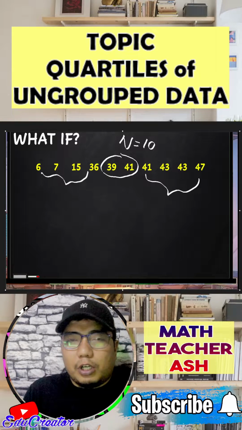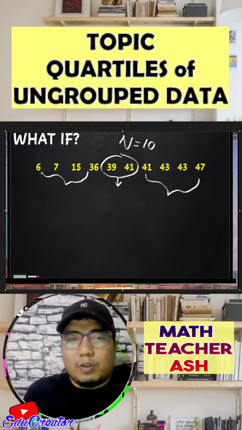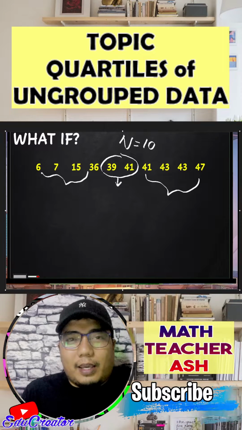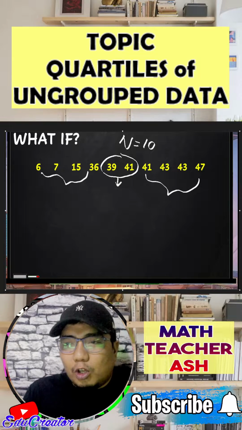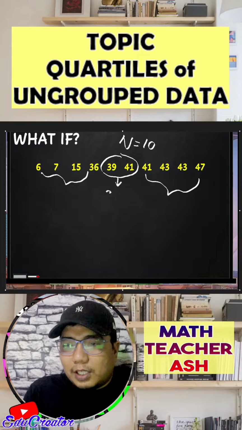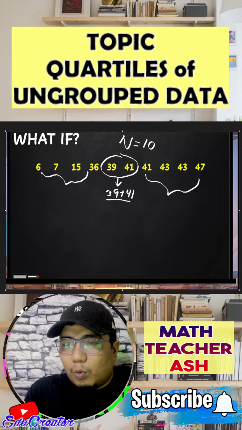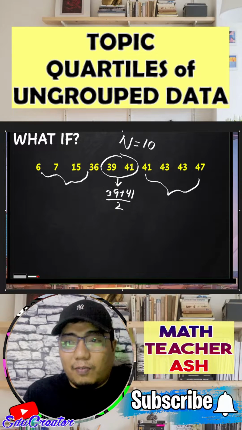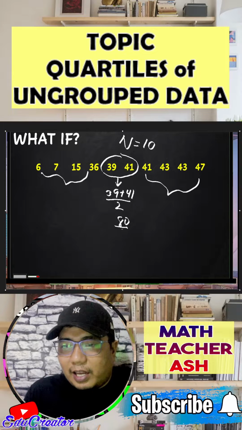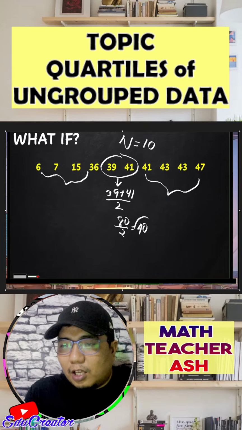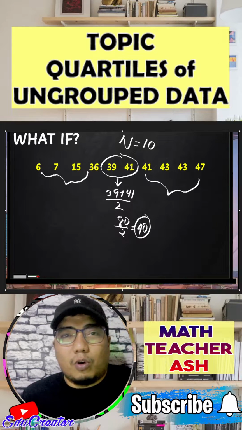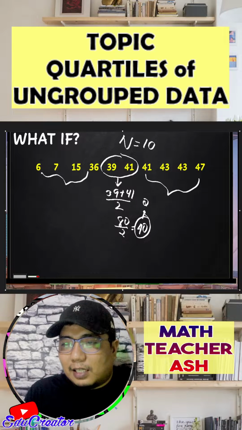Of course, in order to get the median of that, if you still remember your lesson in the measure of central tendency, we just get the average of that one and we divide it by 2. Of course, the answer here is 80 divided by 2. Answer is 40. So this means this is your quartile 2 for this given data set.